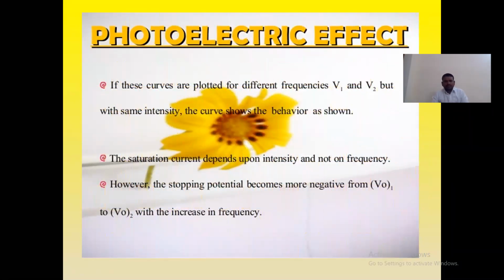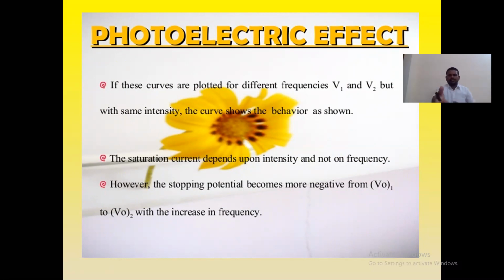If these curves are plotted for different frequencies, as I told you now, in the previous graph the intensity is constant. Even if you increase the number of electrons and the number of photons, the intensity is constant. That's why there we got only a constant stopping potential. Here, if you want to increase the frequency, then you will get different stopping potentials.